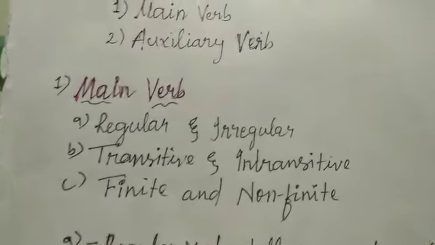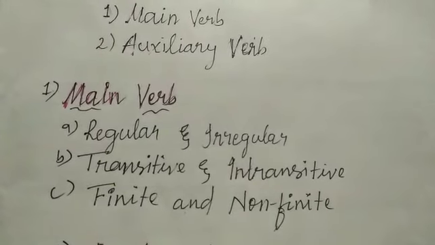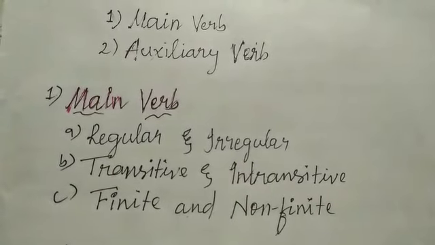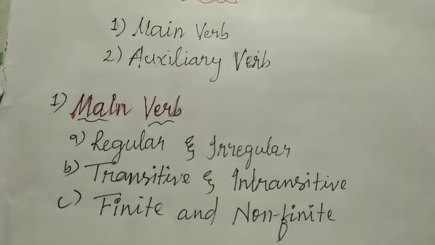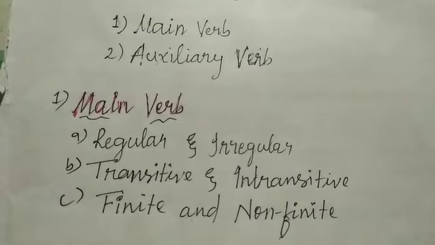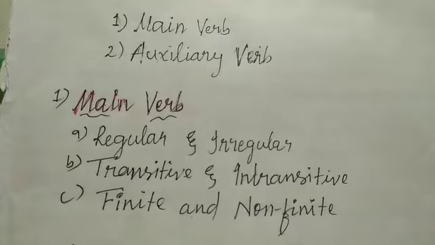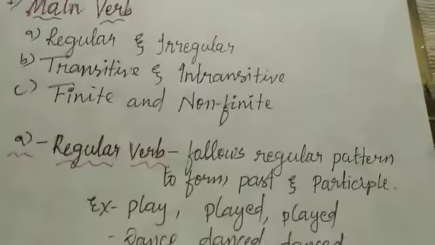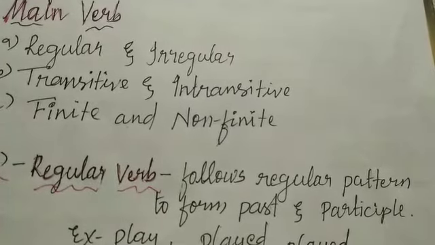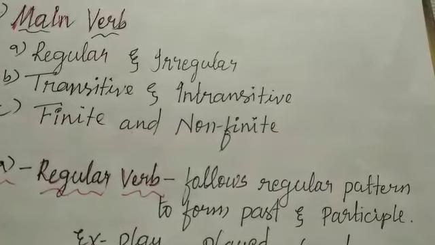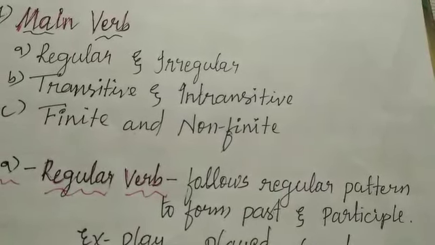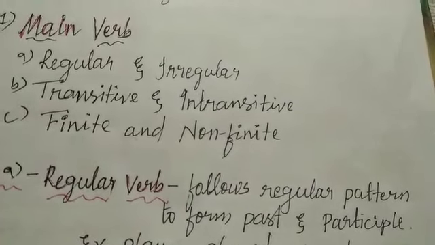So main verbs are of 3 types, that is regular and irregular, transitive and intransitive, finite and non-finite. Now first let us discuss regular and irregular. A regular verb follows a regular pattern to form the past and participle of any verb.